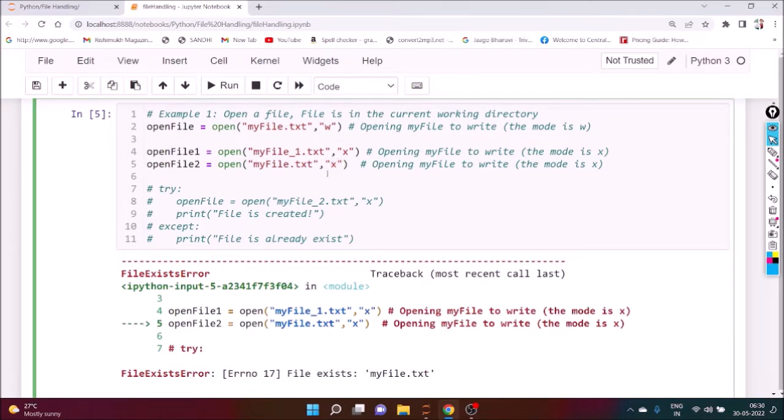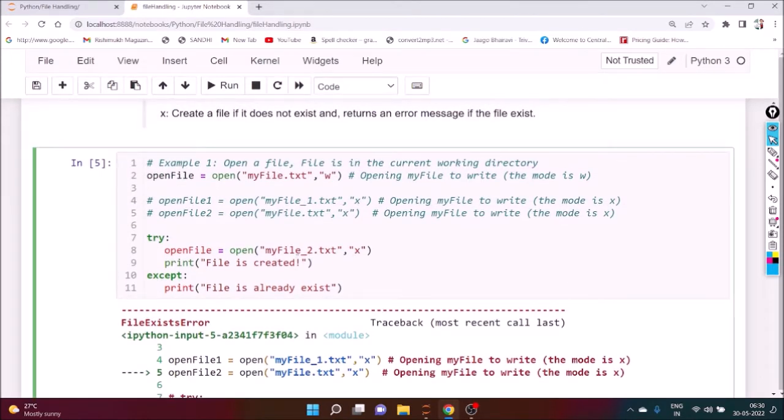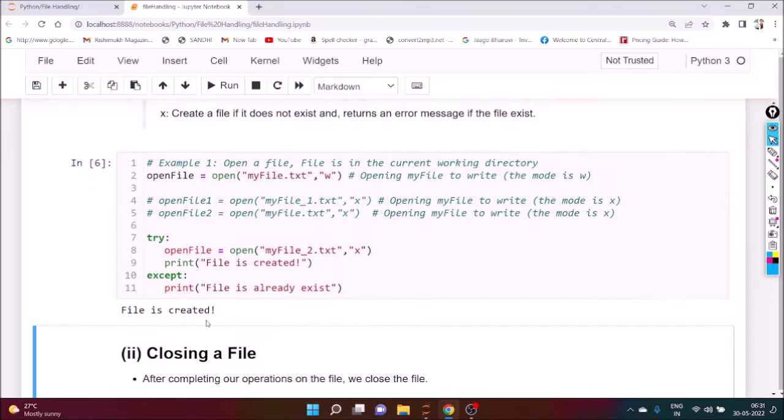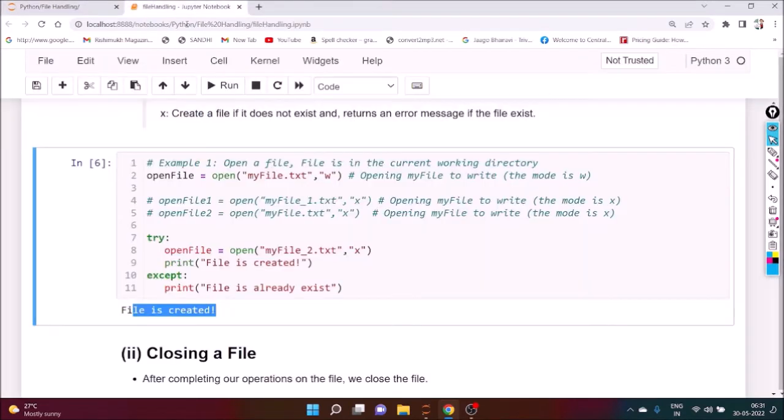So to handle such a situation, we may use an exception. Now here we can open file my file underscore 2, and the file is created. The first time there is no problem, because my file underscore 2 does not exist. But the second time, once you execute the same code, it will create an error because that file is already there. We can see my file underscore 2 is created.